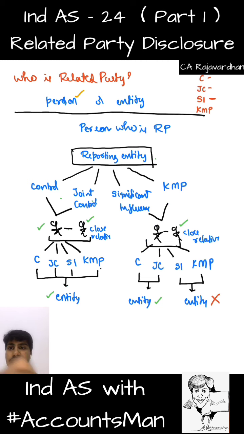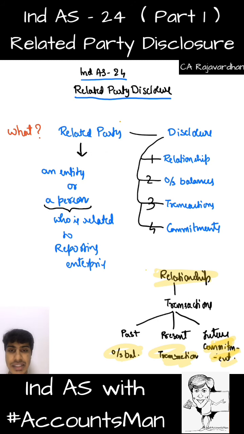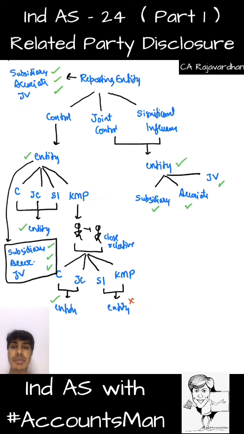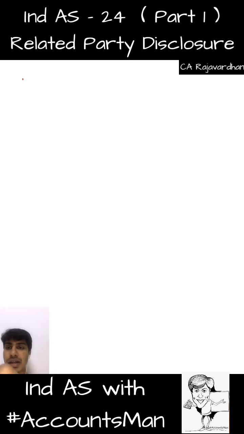So, what we discussed here firstly was person, and now we are done with entity. So if I go back, we are done with the entire discussion with respect to related party. I told you who all are related parties. Now it's time for me to tell who all are not related parties. Who are not related parties? The first person who will not be called our related party is our co-venturer.